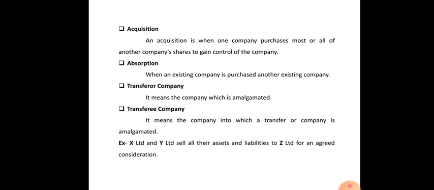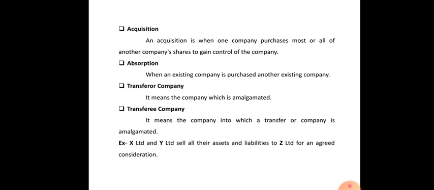Now see, by transferor company, it means the company which is amalgamated. In this case, which two companies are amalgamated? X company and Y company are amalgamated into Z. It means this X company and Y company are the transferor companies. These two companies are transferring into a third company, which is Z company.